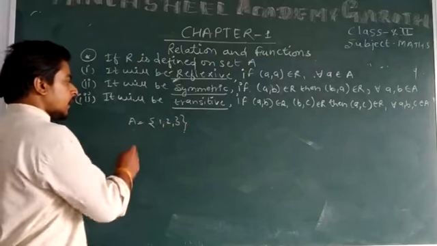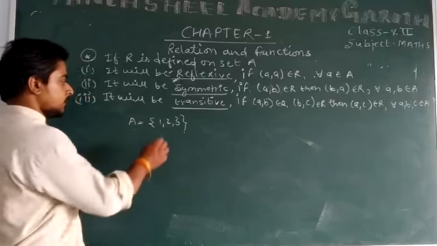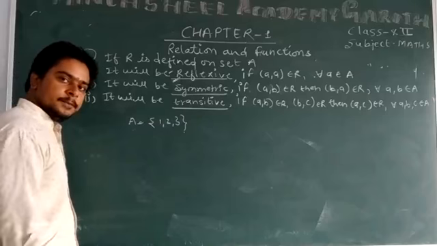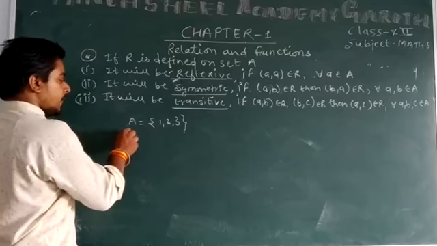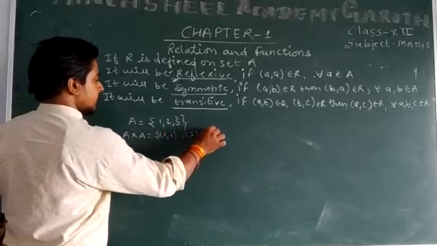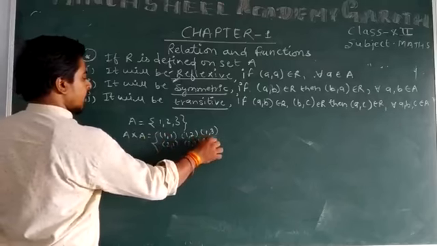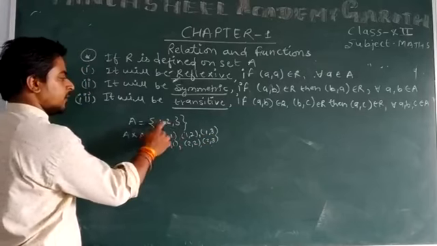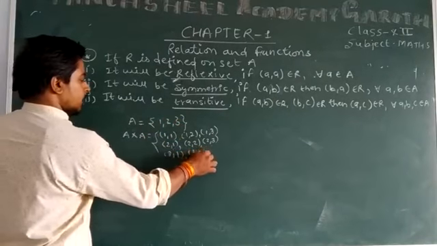A cross A, the Cartesian product, is (1,1), (1,2), (1,3), (2,1), (2,2), (2,3), because each element 1, 2 and 3 forms pairs with 1, 2 and 3, and 3 will form (3,1), (3,2) and (3,3).